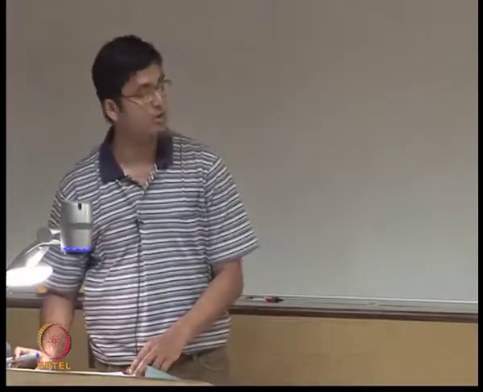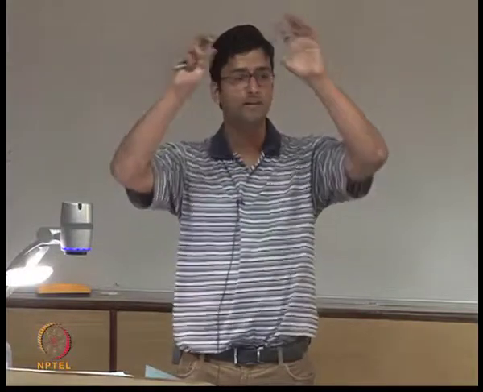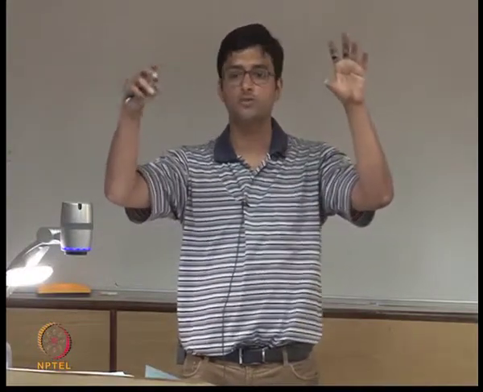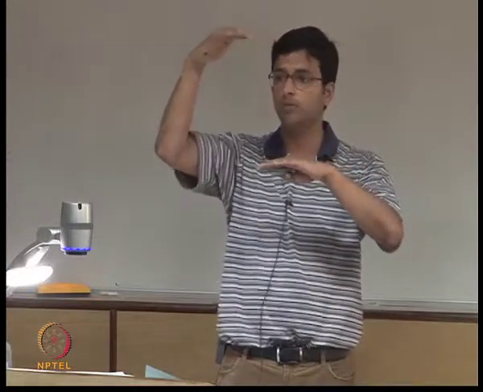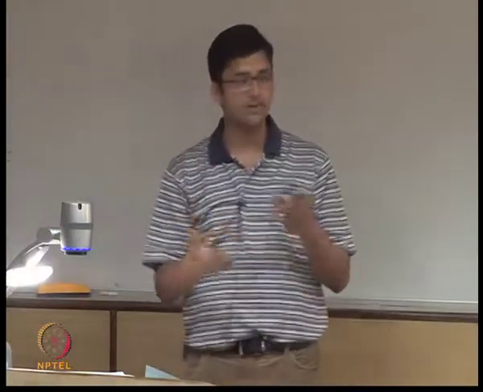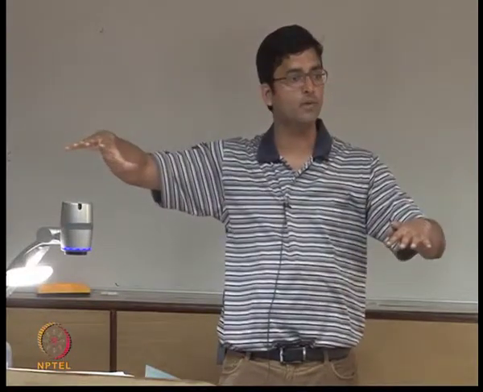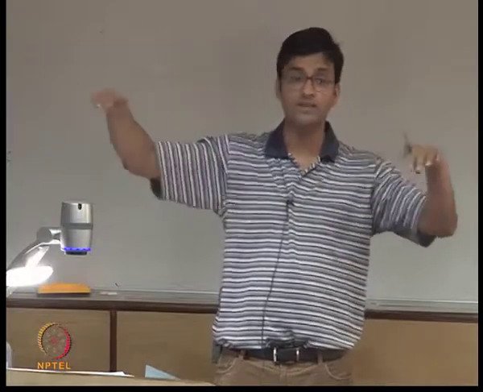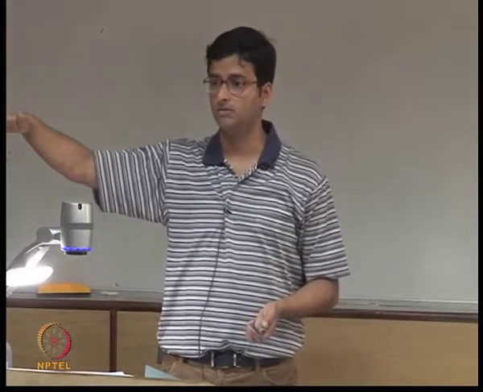Let me talk about something else now. So far all our abstractions have been of the type where there is some data type that we declare, like a lock or a semaphore or a condition variable, and then we have some functions, and it's the responsibility of the programmer to enclose or instrument his code with these functions appropriately. This kind of thing is very error prone. He puts an acquire in the beginning, and then there are multiple code paths going out of his function, and does he put a release on all those code paths or not? That's a very common bug. You have missed putting a release somewhere, for example, right?